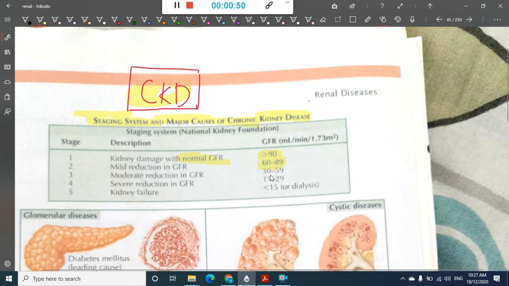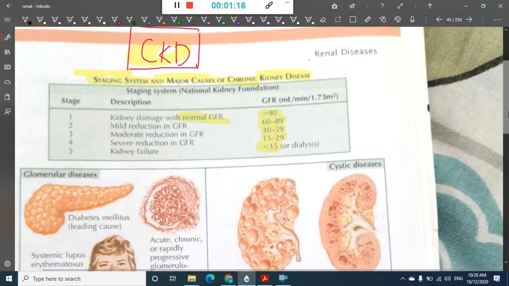1.73 meter square. If there is moderate reduction in GFR, then it is 30 to 59 milliliters per minute per 1.73 meter square, and that is stage 3. In stage 4, there is severe reduction in GFR, which is 15 to 29 milliliters per minute per 1.73 meter square. In stage 5, there is kidney failure, that is less than 15 milliliters per minute per 1.73 meter square.